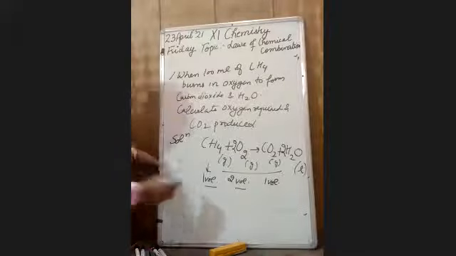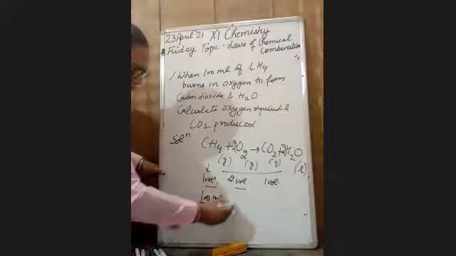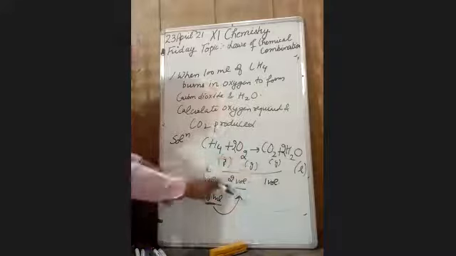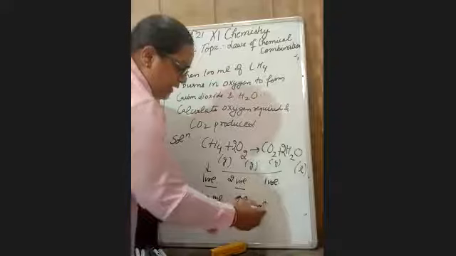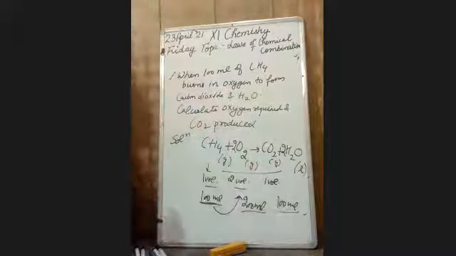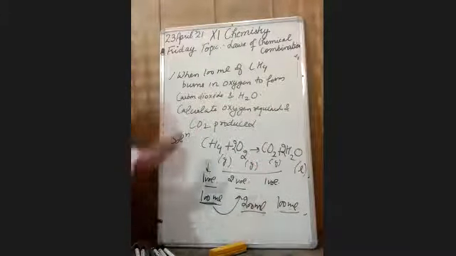In the question, 100 ml of methane is there, so I require double, 200 ml of oxygen, and 100 ml of carbon dioxide will be produced. This is your Gay-Lussac law. This law is not applicable for finding the amount of water here. I hope it is clear to you? Simple law.